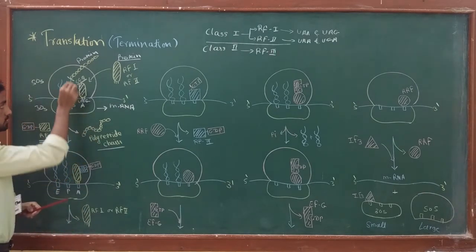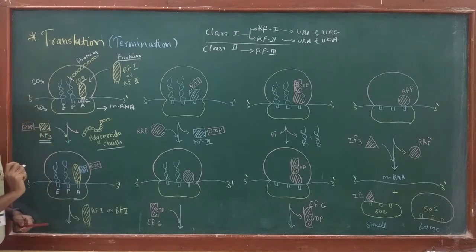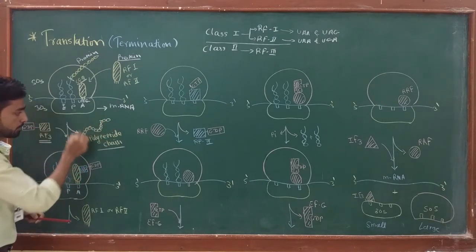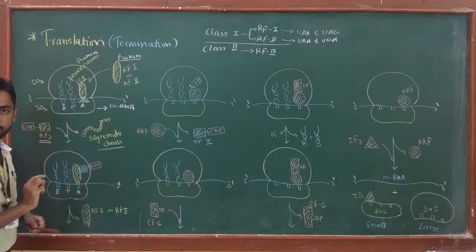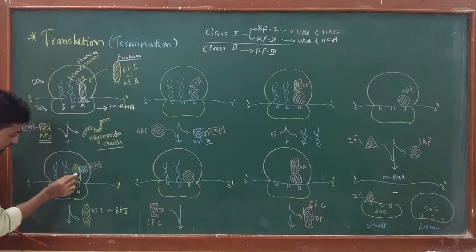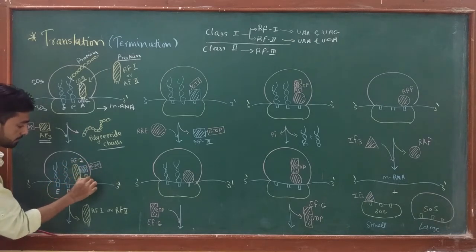When the polypeptide chain is present on the P site tRNA, RF3 cannot take part in the process. So for RF3 to enter, the polypeptide chain must leave the ribosome. Once this happens, RF3 directly gets attached to RF1.